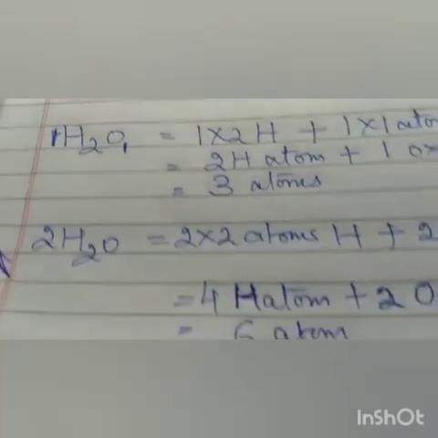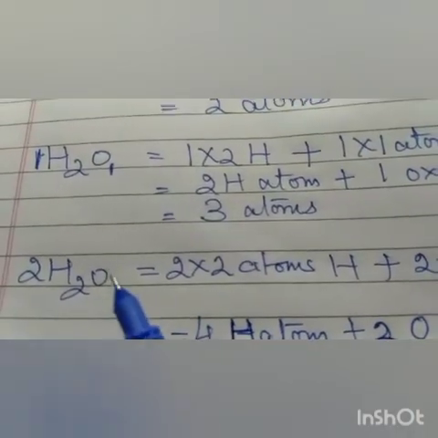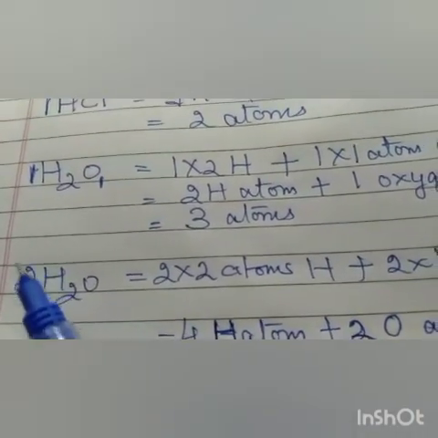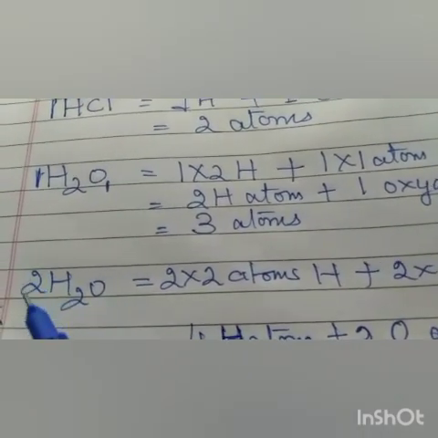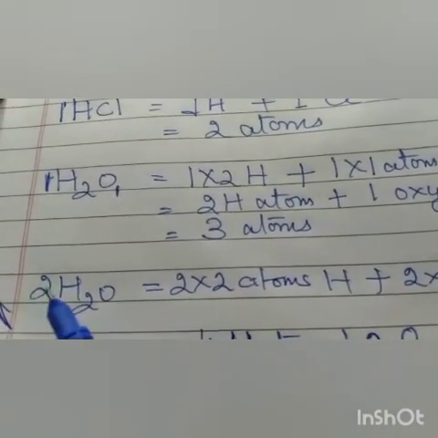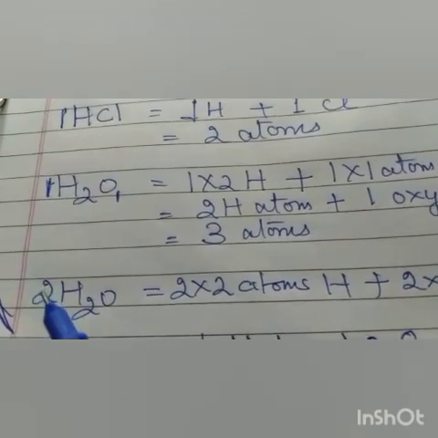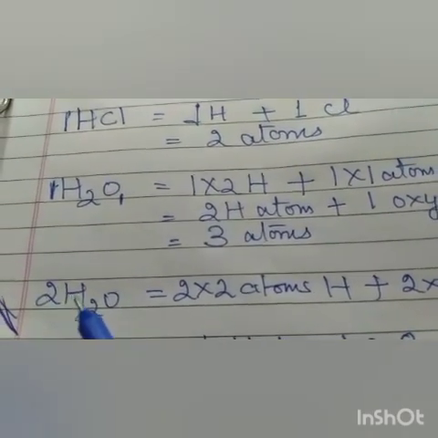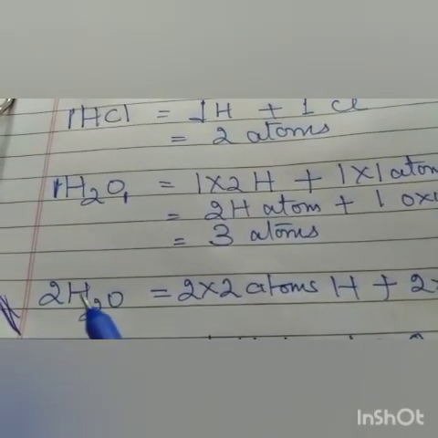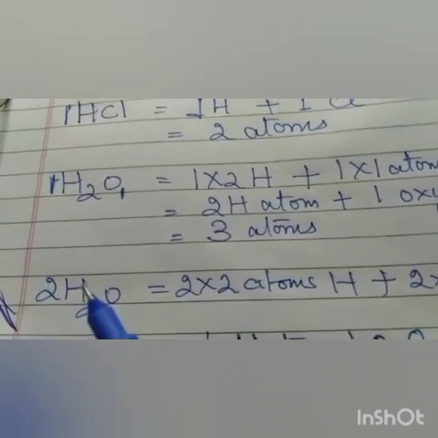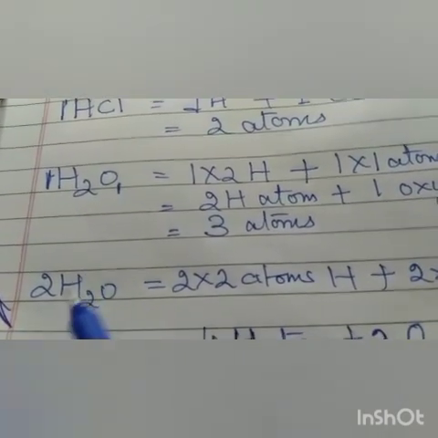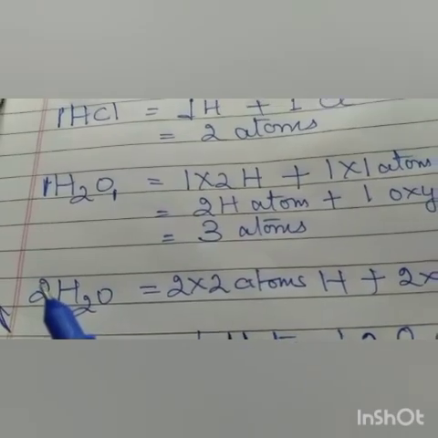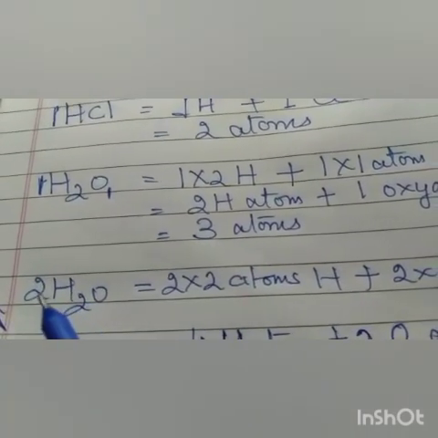If we take another case, that is 2H2O. So 2H2O means how many molecules? It means 2 molecules, 2 molecules of water. Now in 2 molecules of water, how many hydrogen atoms are there? How many oxygen atoms are there? Or how many total atoms are there? Now this is 2 molecules. Now in 2 molecules, how many hydrogen atoms are there?